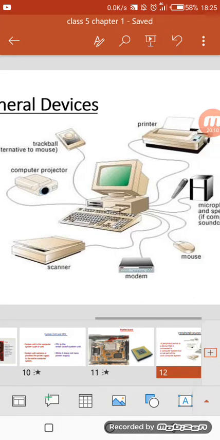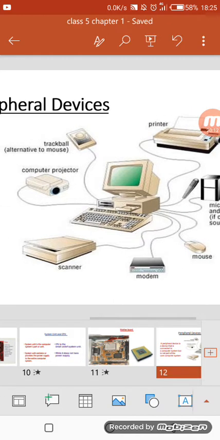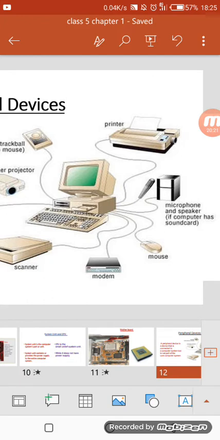In the same manner, if I remove the USB from the computer projector or trackball or mouse, modem, scanner, any device, from my computer system, then all the work done by that peripheral device will not be done. It will not be done because that cable will be disconnected by us from our computer system.